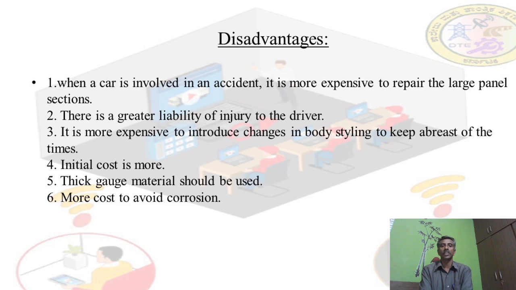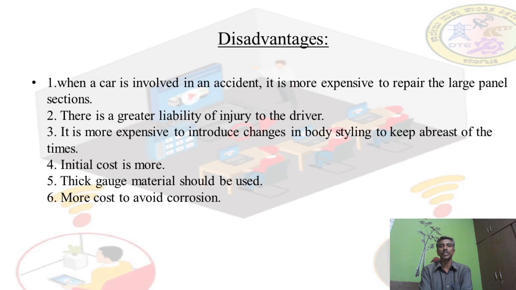The second one is there is a greater liability of injury to the driver. There is a chance because the whole assembly is a single assembly, so the driver may get injured. Next, the third one is it is more expensive, because even if a small part is defective, the whole assembly is to be shifted and newly built. For this purpose, it is more expensive to introduce changes in body styling to keep abreast of the times.